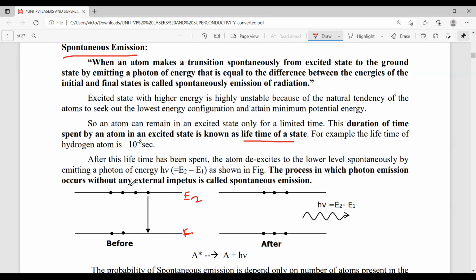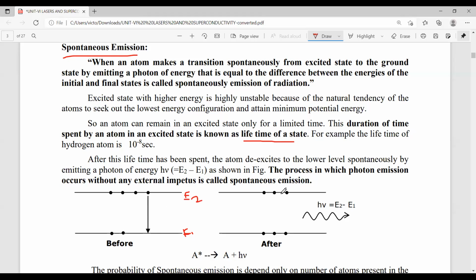But some atoms do not stay a long time in the excited state, so they can easily jump from higher energy level to lower energy level. That means they cannot stay too long at this energy level. So that's why, without absorbing any energy, they jump by themselves to the lower energy level.